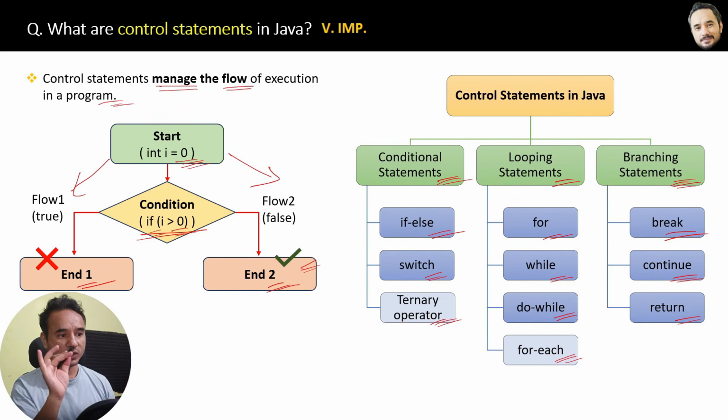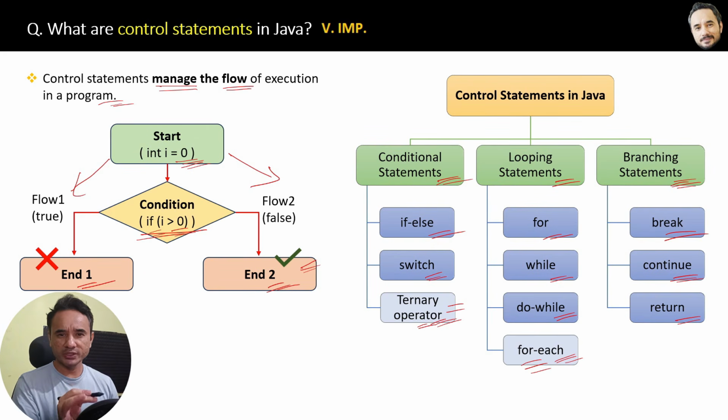Great. And yes, one more thing. Actually, this ternary operator and for each are not actually control statements. For example, this ternary operator is used to simplify the if-else condition only. Ternary operator is an operator, which I already explained.